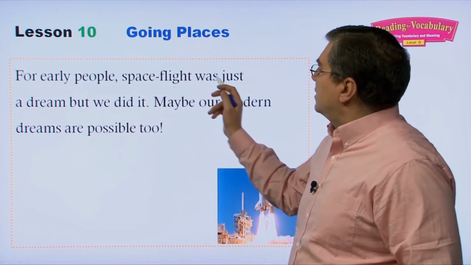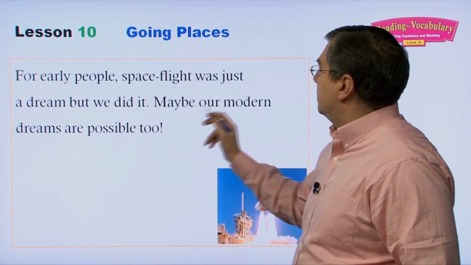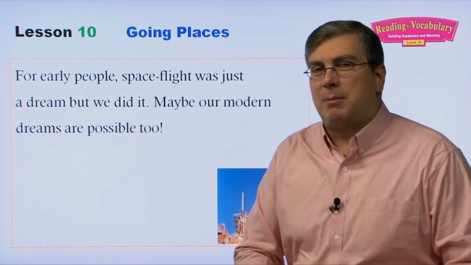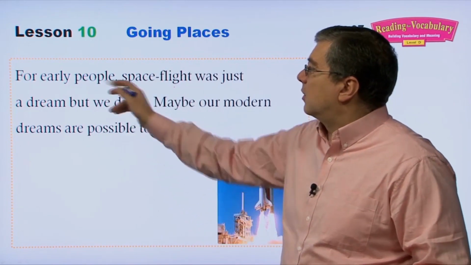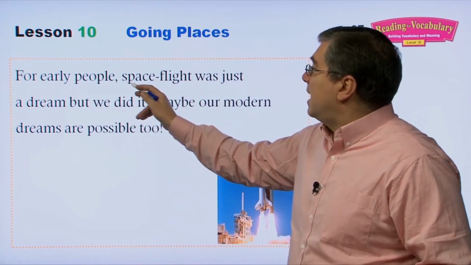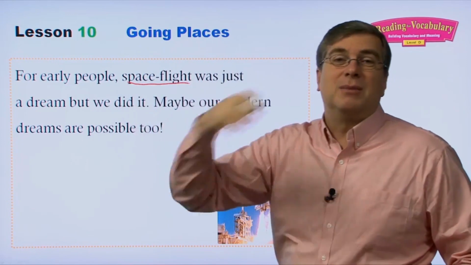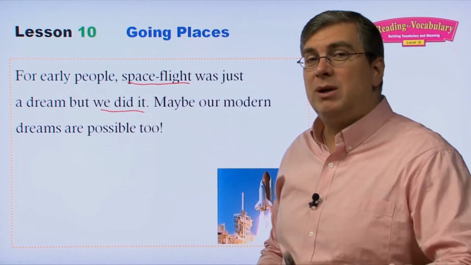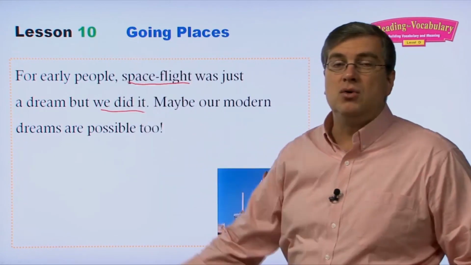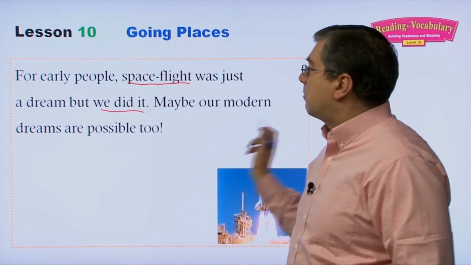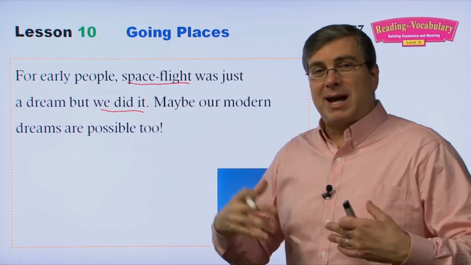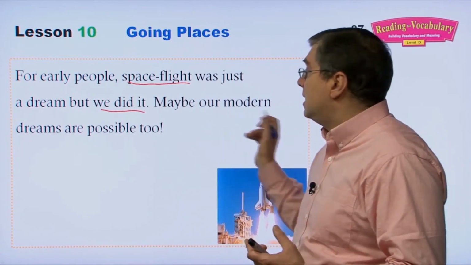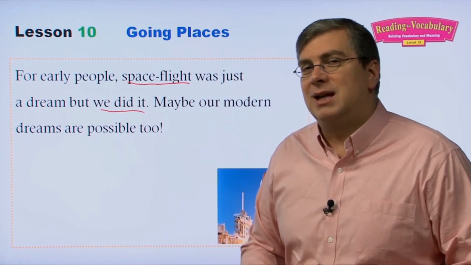For early people, spaceflight was just a dream, but we did it. Maybe our modern dreams are possible too. So even though those are just dreams, it's not possible now. What they're saying here is that for early people a long time ago, they never would have thought of spaceflight. It was a dream, a fantasy. But we did it. In the 1960s, humankind did it. They traveled to the moon through space. So maybe our modern dreams are possible too. So right now we can think, oh, teleportation, that's a fantasy, it's a dream. But maybe it's possible. We have to keep trying.